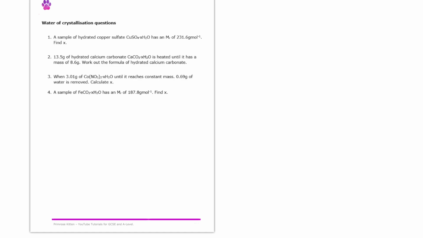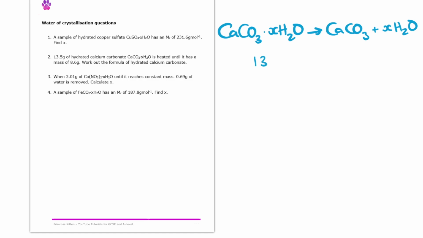So let us put some of this into practice then by having a go at this question. So in this case here, we know that we have calcium carbonate, a hydrated version of it. So CaCO3.XH2O. And we know that if we were to heat this, this would become just calcium carbonate plus XH2O because we would remove those waters of crystallization. So if we think about this in terms of the conservation of mass in a reaction, and we subtract the 8.6 from the 13.5, we get the mass of water. And we can see there that's 4.9 grams.